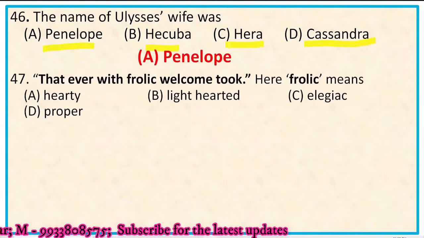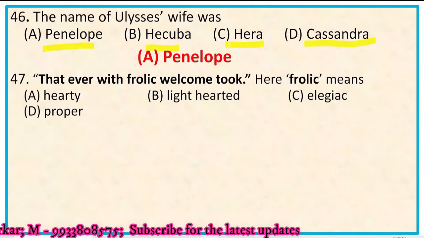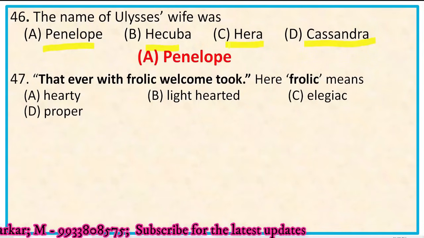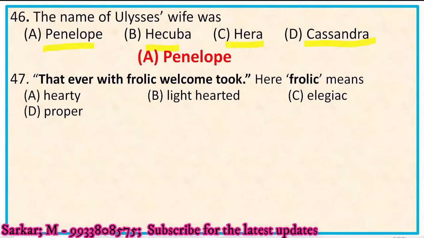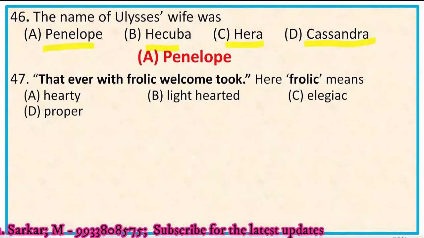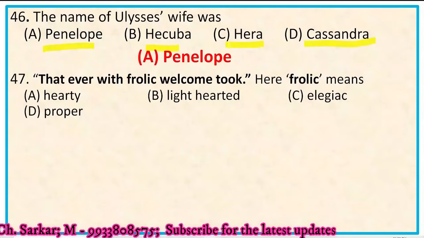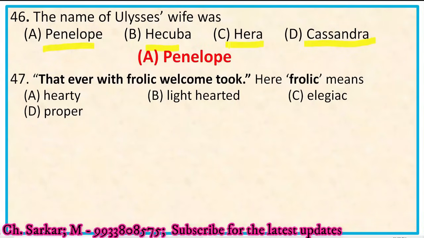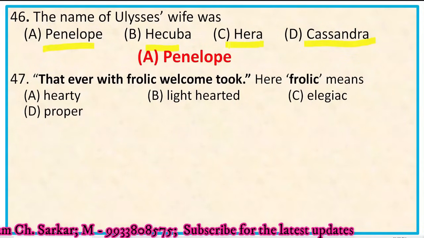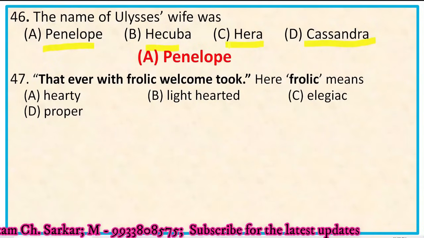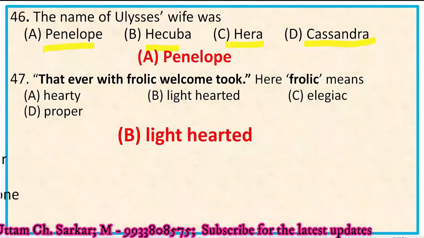Next, question number 47. That ever with a frolic welcome took. Here frolic means, actually through this line, Ulysses describes his mariners or companions who welcomed everything, sunshine and darkness, or adversity and favorable atmosphere, light-heartedly or without any fear. So here frolic means obviously light-hearted. So the right option is B.